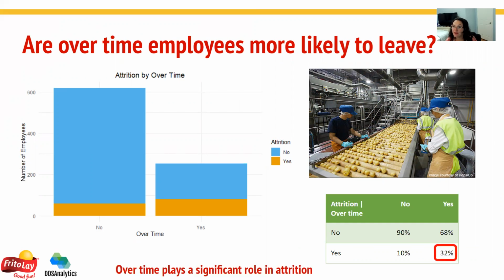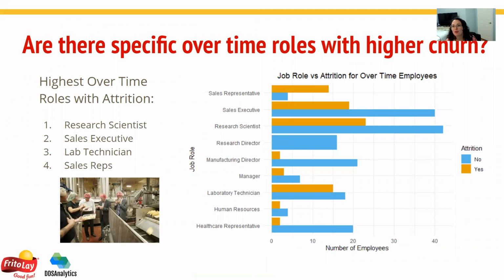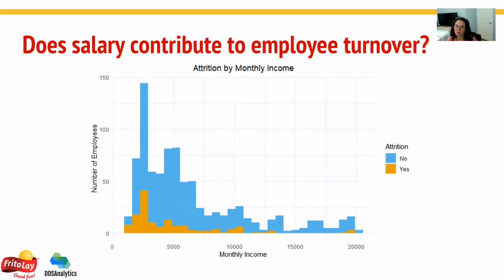Those that have overtime had a 32% attrition rate versus 10% for those without. So we wanted to understand what roles made up those overtime employees. What we saw was that research scientist, sales executive, lab technician, and sales representative were among the top 4 that had the highest churn and also had overtime. So we should look in those R&D and sales departments and understand what type of working environment may make those employees leave the company more regularly.